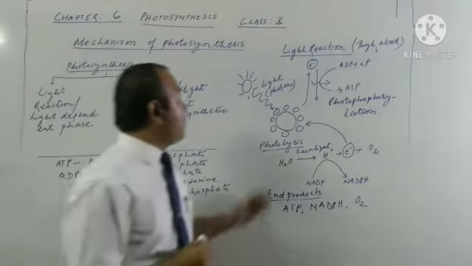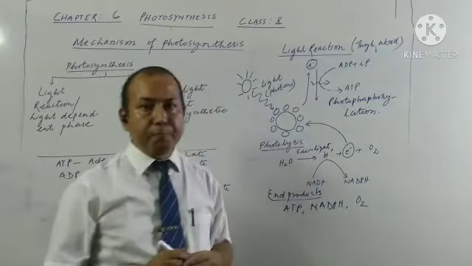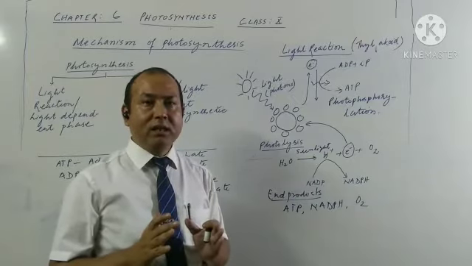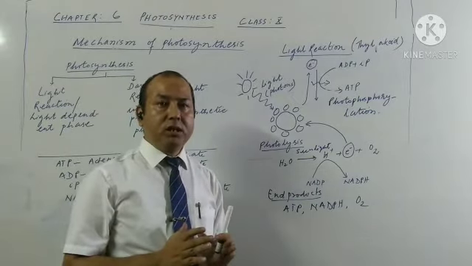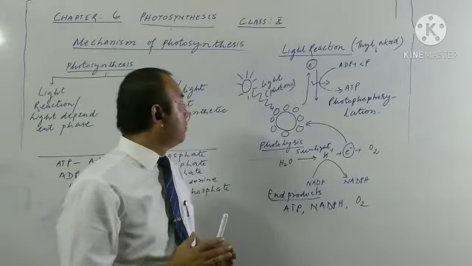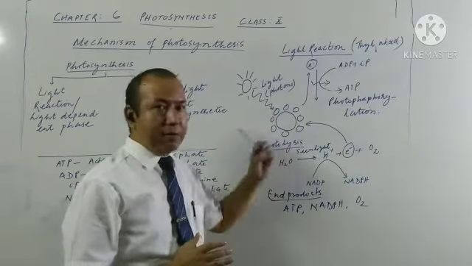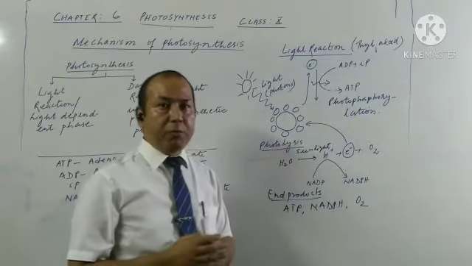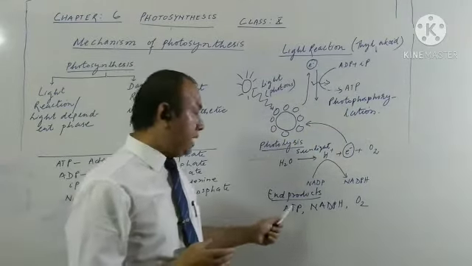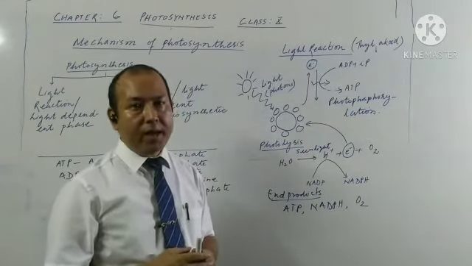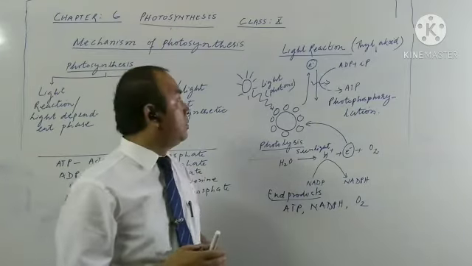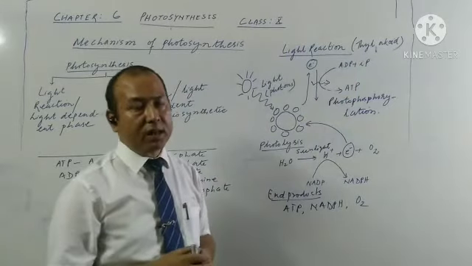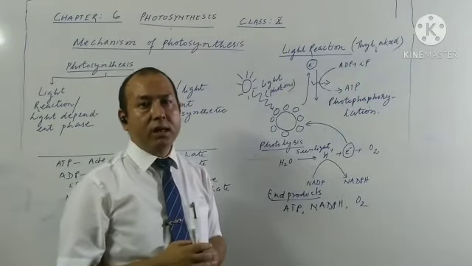If you are asked to define light reaction, how to define it? Light reaction is the phase of photosynthesis during which solar energy is trapped by chlorophyll pigments to produce energy in the form of ATP molecules and reducing power in the form of NADPH. One more important point you need to remember is the site of light reaction. Light reaction always occurs in the thylakoid.